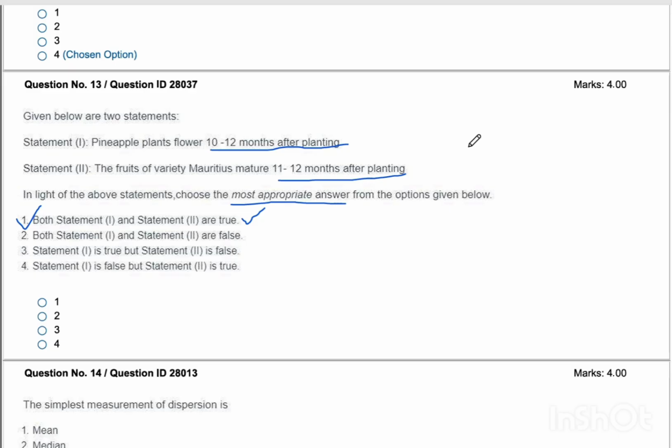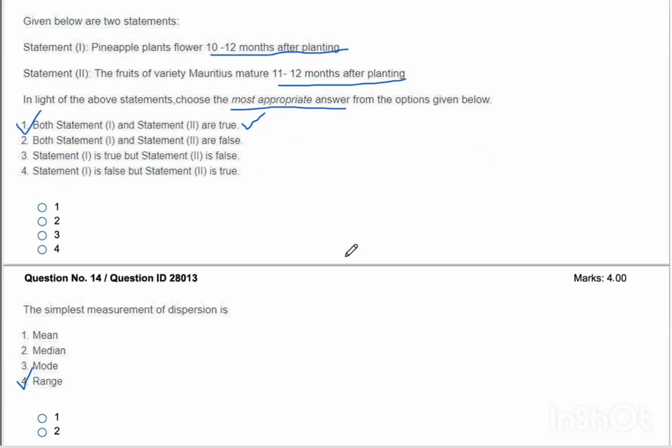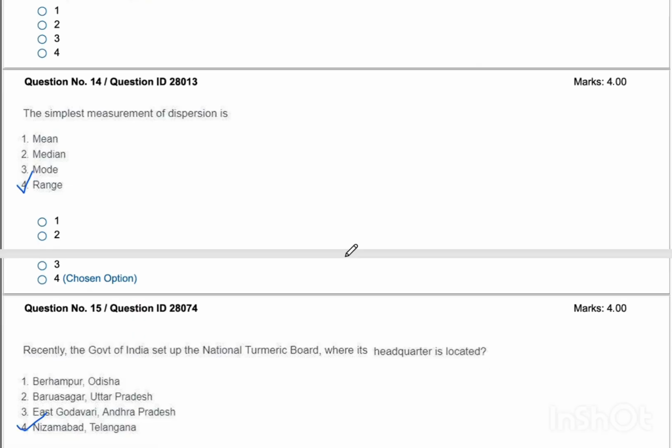Pineapple plants flower 10 to 12 months after planting, and the ripening will take almost 18 months in all. Like, after 10 to 12 months, it takes almost 5 to 6 more months for ripening. So this is a very direct statement question which we all know, and both statement 1 and statement 2 are true in this case. This is a direct question that came in last year's JRF question paper. Now let's see question number 14.